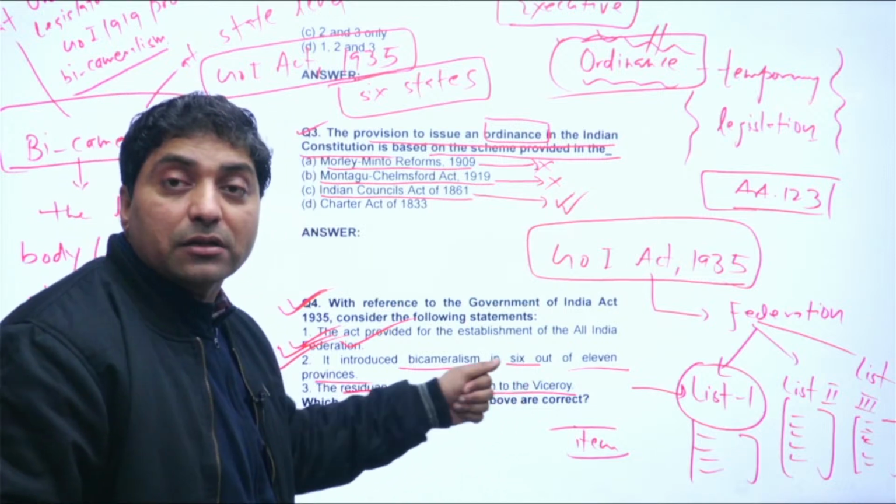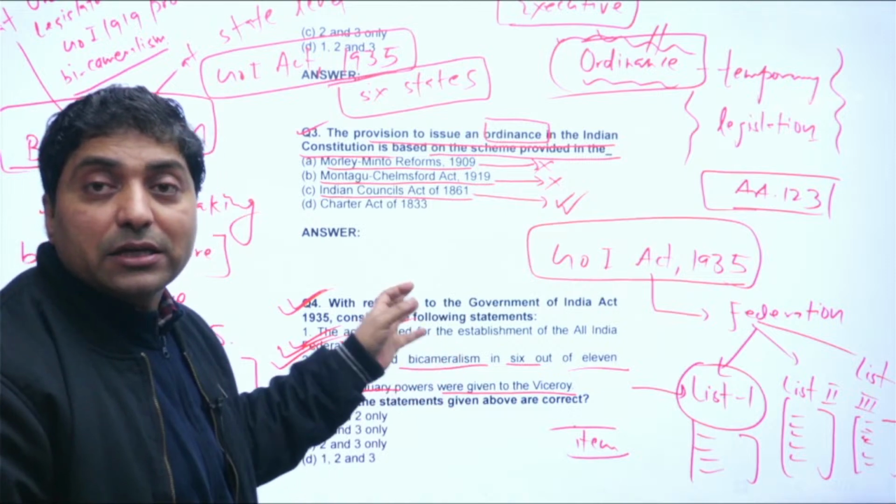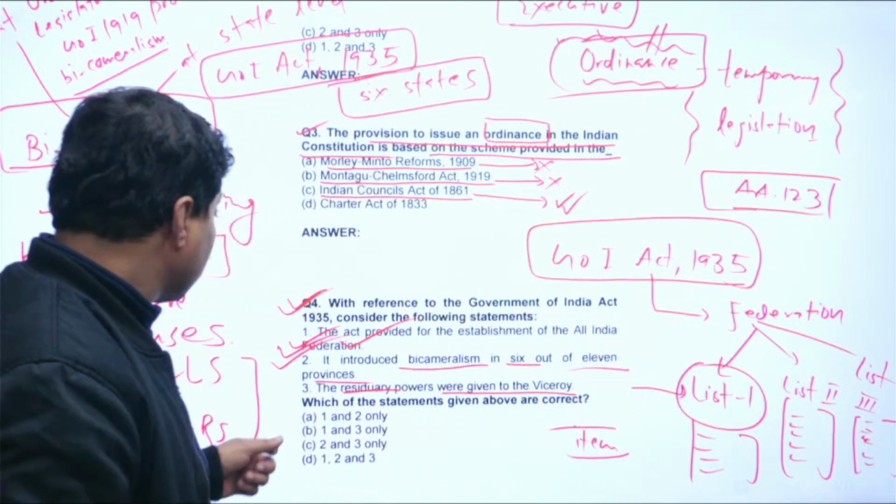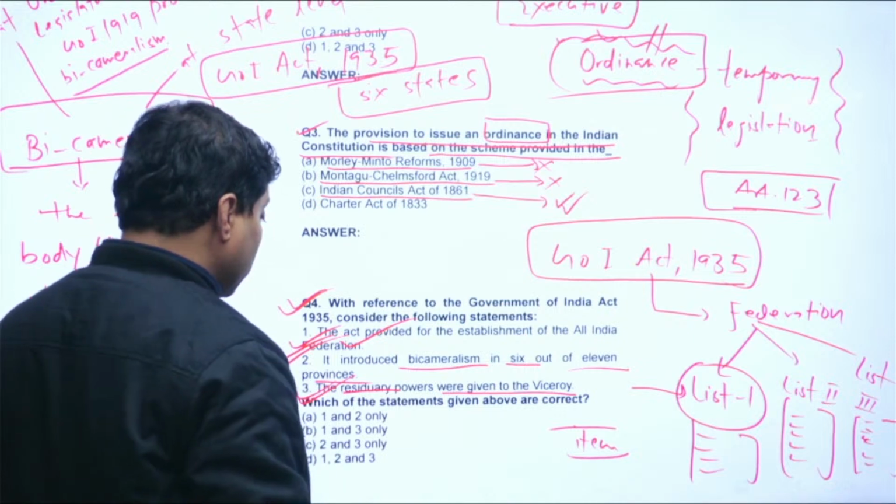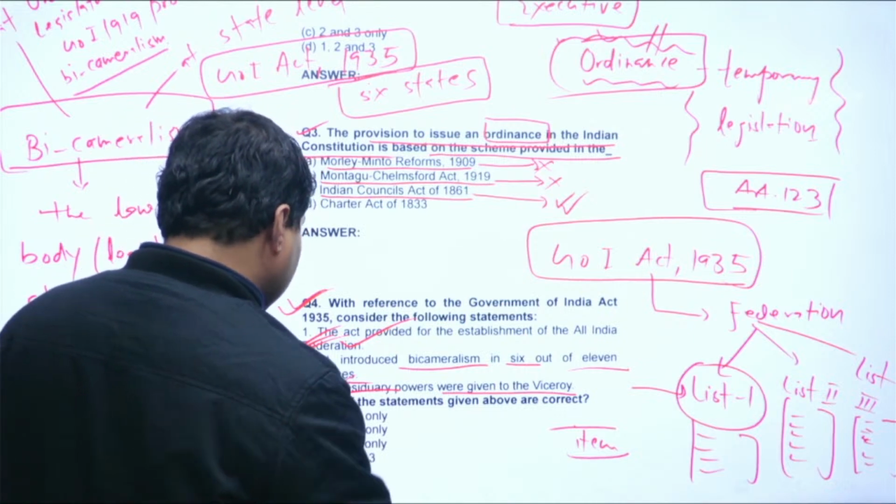If you look at residuary power today, it is in the hands of the center. So this is also correct. So, all three are correct.